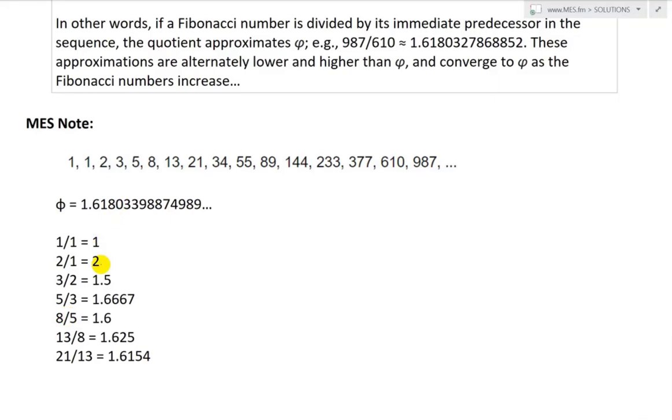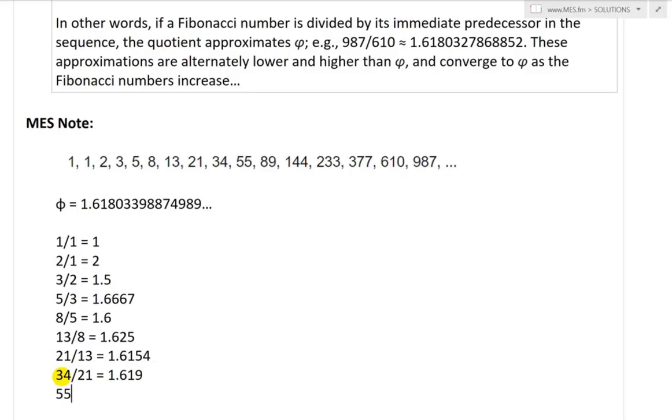So initially it's below, above, below, above, below, and then this one's going to be above, and then this is below. The next one, this is very fascinating stuff, is 34 divided by 21. This is above 1.618.